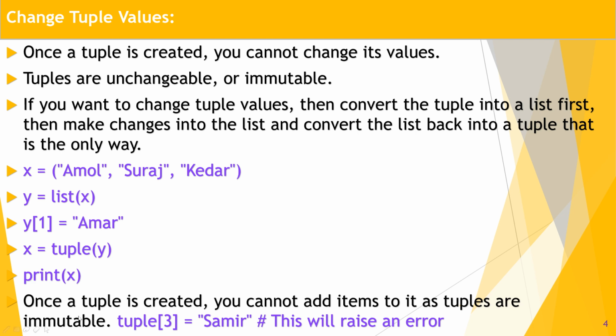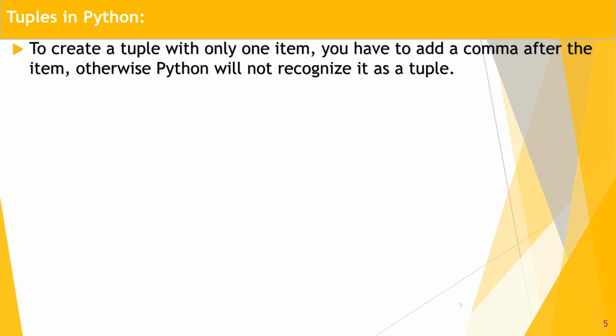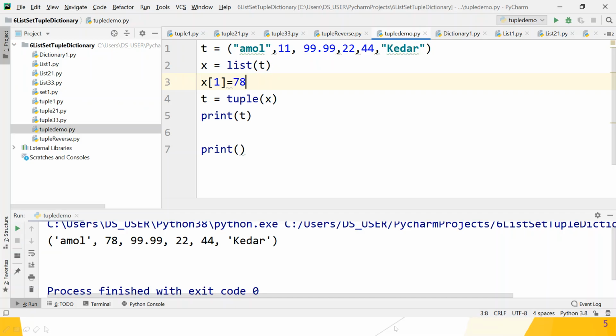Once a tuple is created, you cannot add items to it because tuples are immutable. It gives you an error. Next, to create a tuple with only one item, you have to add a comma after that item. Otherwise, Python will not recognize it as a tuple. How to check it? Move on to your PyCharm IDE and check it.